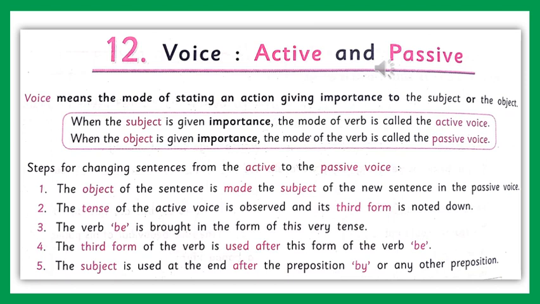So the direct object, the non-living thing, will be the subject of the passive voice. But the indirect object may also be made the subject. There is no problem, in some cases that will also work out. One of the two can be made the subject, but the more common way is the direct one as the subject in the passive voice.